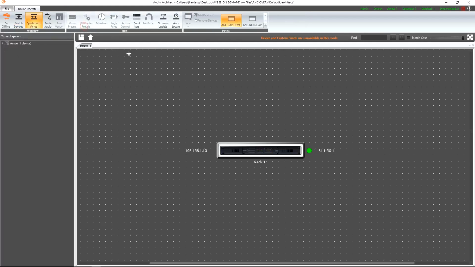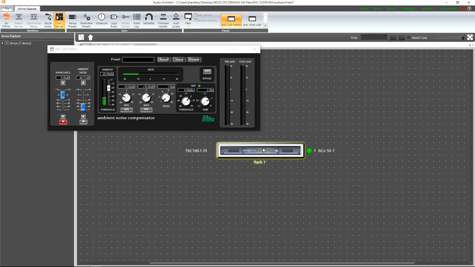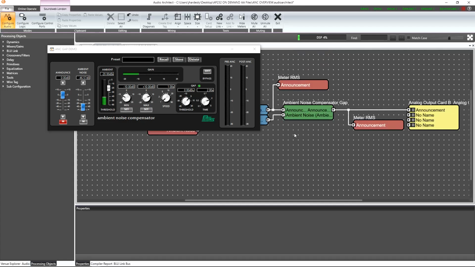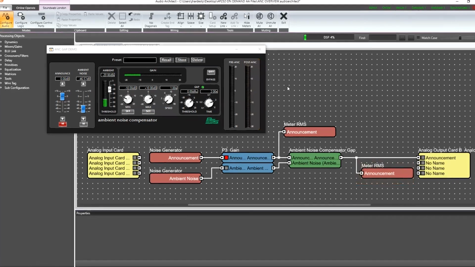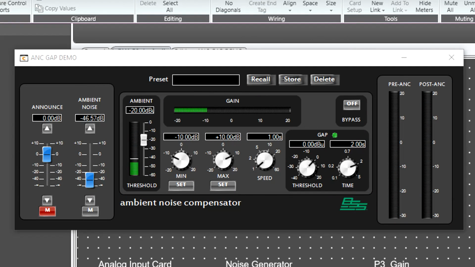We'll go online, and for this demonstration, a custom panel was created and it includes all ANC Gap controls. Pink noise is used to simulate both ambience and program audio, and we have level controls for each in addition to mutes. Metering has been made available for the announcement channel both pre and post ANC. Currently, the announcement channel is set to operate at 0 dB and is muted.